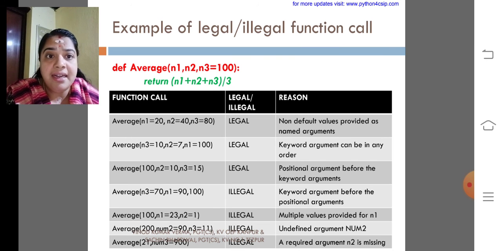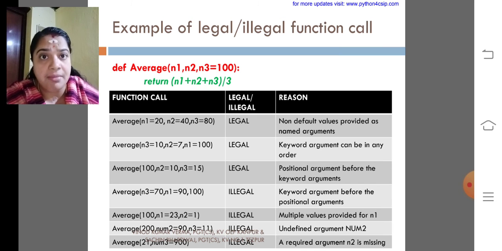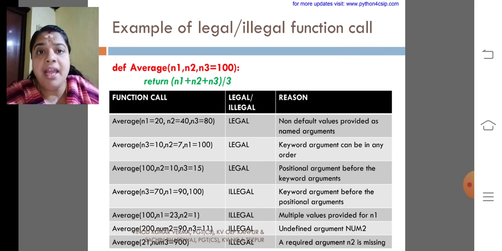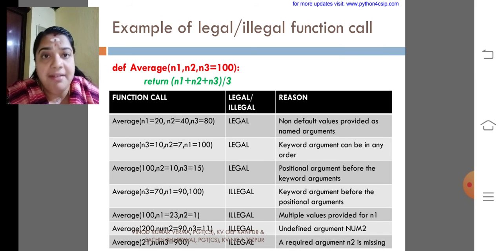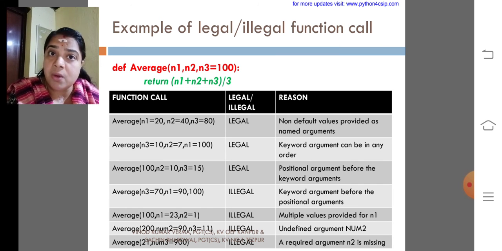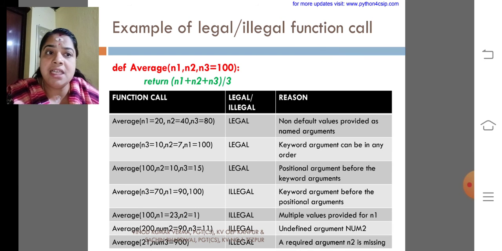average(100, n2, n3=15). That is also legal. Why? Because we have only three variables, that is n1, n2 and n3, and we have provided the values for n2 and n3. So the value 100 will be taken by the interpreter for the variable n1 by default. So my dear children, that is also a legal call. Positional arguments come before the keyword arguments.